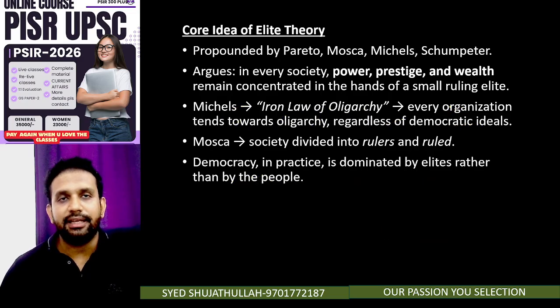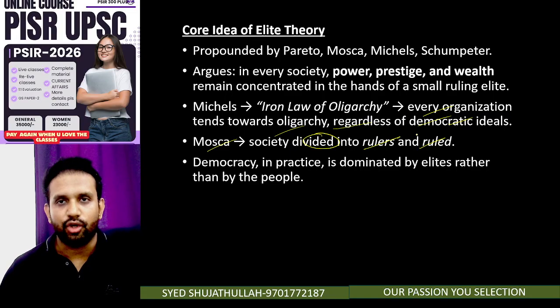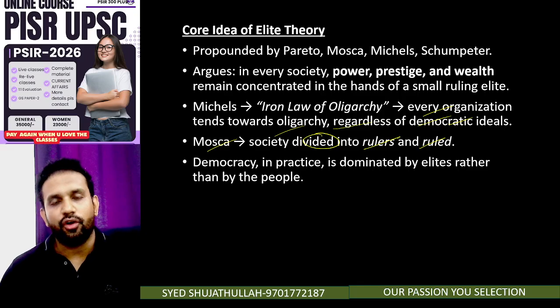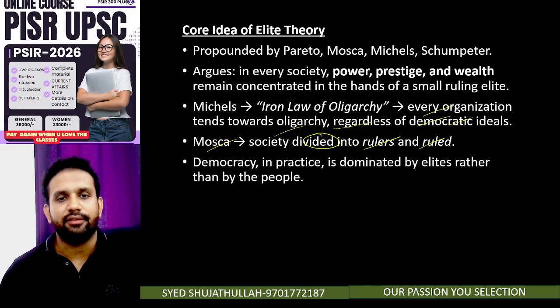So at the end, it says that every organization will tend to go towards what? Oligarchy only, irrespective of democratic ideals. Mosca says that society is divided into rulers and ruled. That is what commonly happens in our country. Those people who are rich will always come to power. We are always vote-giving people, nothing more that we can do.